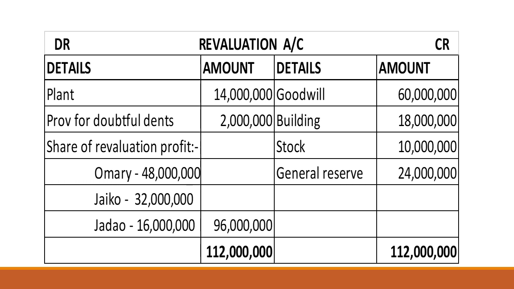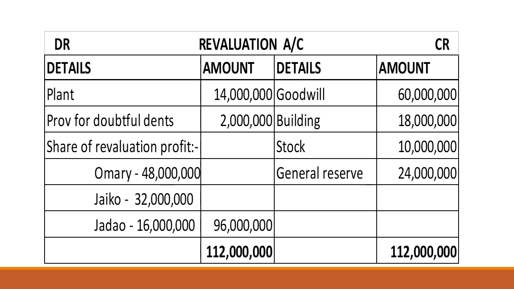So we are going to debit building account by 18 million and credit revaluation by 18 million. Again, debit stock by 10 million and credit revaluation account by 10 million.